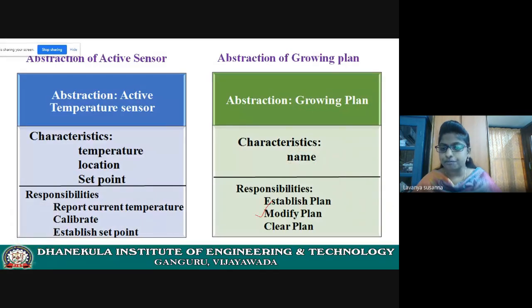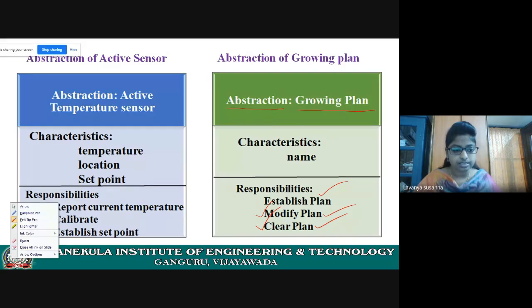Next, at a later stage you need to modify the plan, right? Or you can clear the plan. These are the responsibilities of growing plan. These are the classes or abstractions. Abstraction just means only showing necessary details. It won't show all the inner details of these methods or responsibilities.